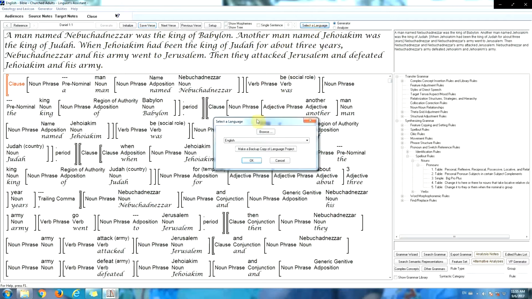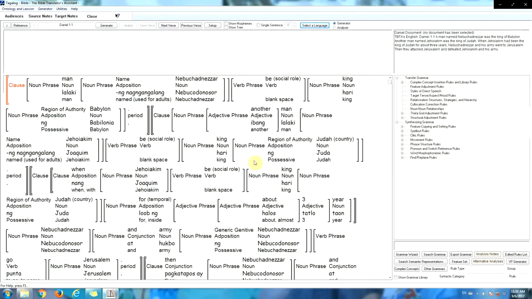Now we'll go to Tagalog, the national language of the Philippines. I'm based here in Manila. So the software loads the Tagalog lexicon. And we're still here at Daniel 1:1, and now you see Tagalog words here.